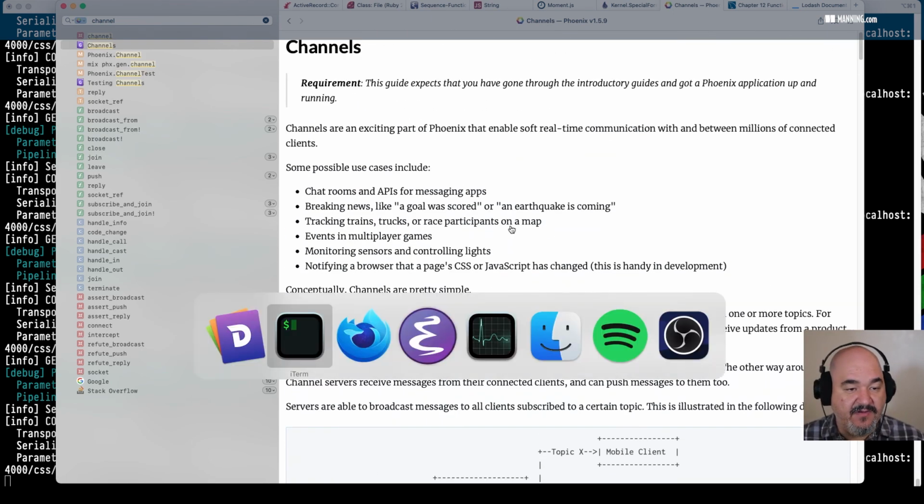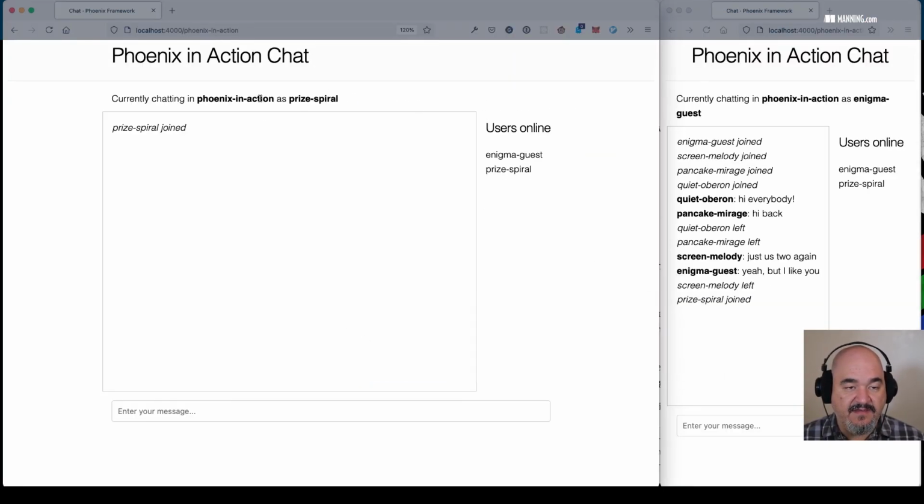One thing that I didn't even go over in our chat application is that it has the ability to do navigation live as well. There are some functions that you can use to handle navigation through the sockets, which means that when you navigate from one page to the other, if you think about normal servers, they basically have amnesia. They forget everything about you the moment you click the next link.